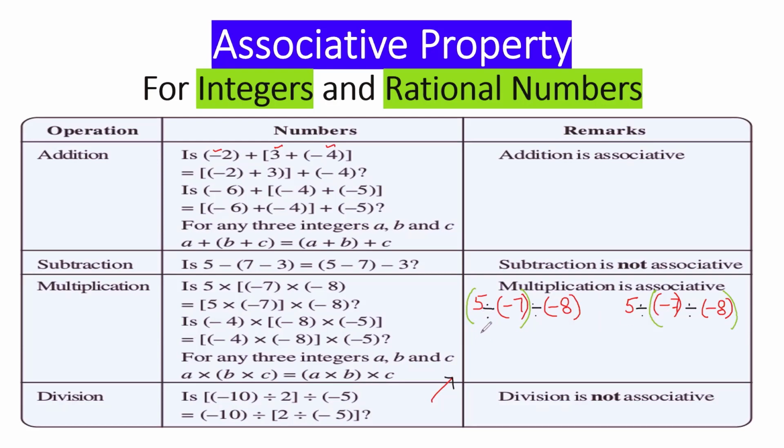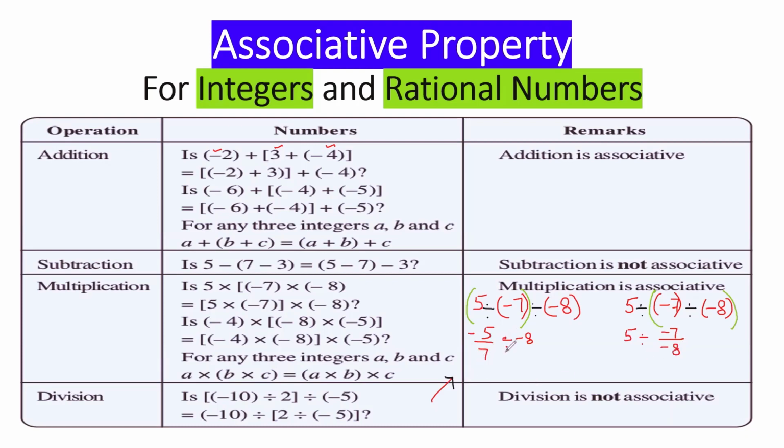I'm taking the same numbers here. Let's apply. 5 divided by minus 7. You may write minus here as well. Now divided by minus 8. Here 5 divided same. Now we'll solve this bracket first of all. Minus 7 divided by minus 8.